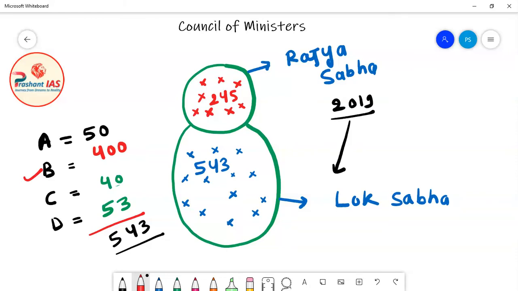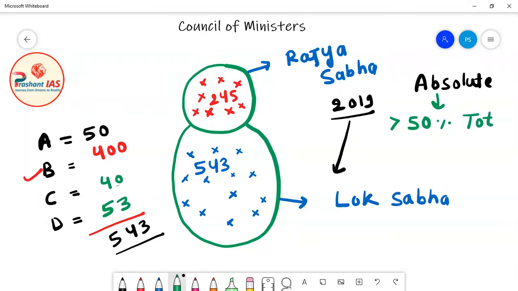Now friends, to form the government, an absolute majority is needed in Lok Sabha. What is the meaning of absolute majority? Absolute majority means more than 50% of the total strength of the house, more than 50% of the total membership of the house. The total membership of Lok Sabha is 543.